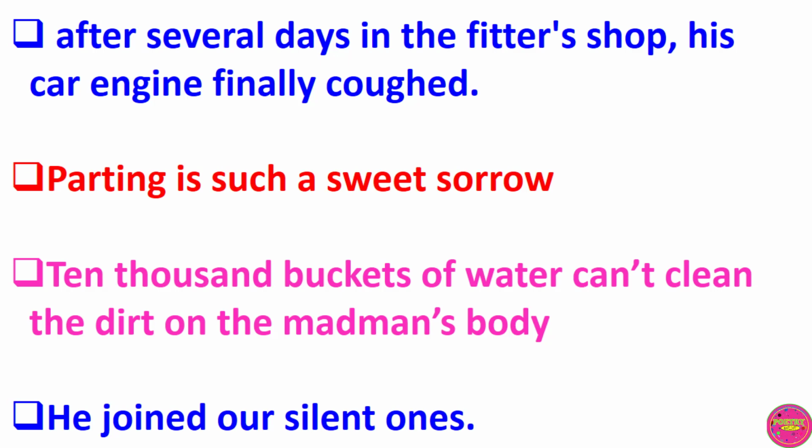Next example. He joined our silent ones. This is an example of a euphemism. Instead of saying he died, the speaker said he joined our silent ones.